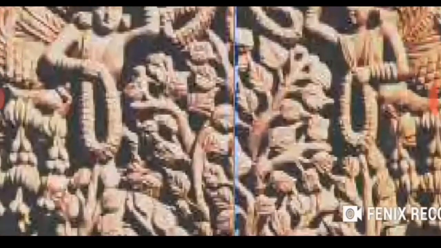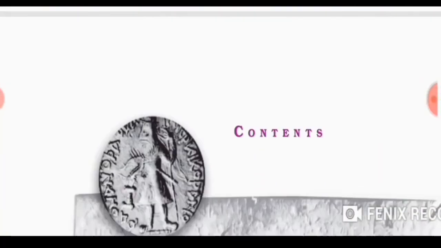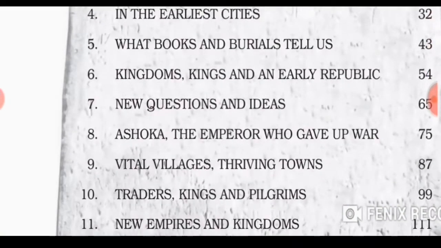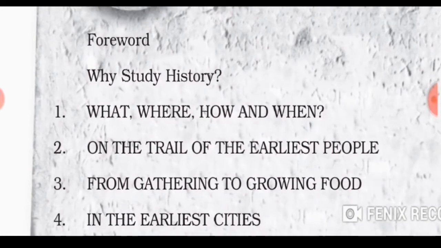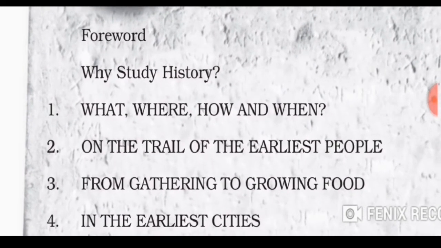So from today onwards, we'll be starting NCERT Class 6 History, and the topic of the book is Our Past. This book discusses a lot of interesting things from our glorious past, and we'll be discussing all the chapters one by one. Altogether there are 12 chapters in this book, and we'll be starting with the first chapter, that is What, Where, How and When.